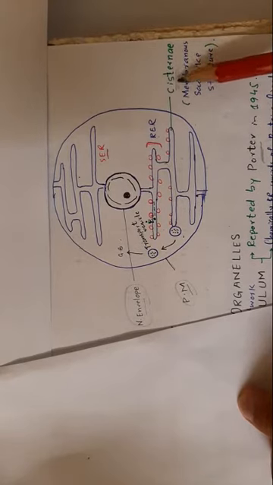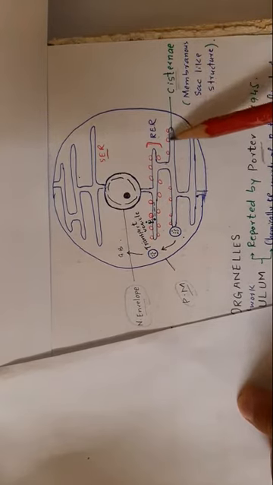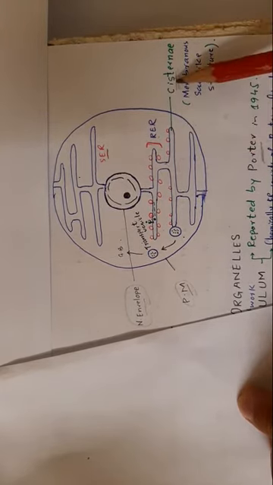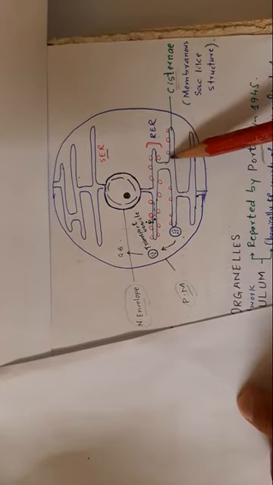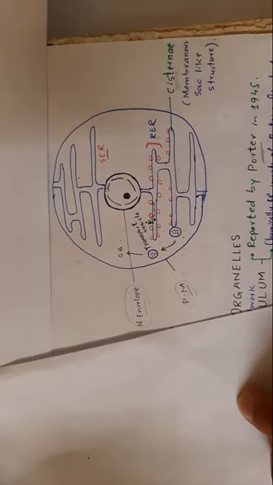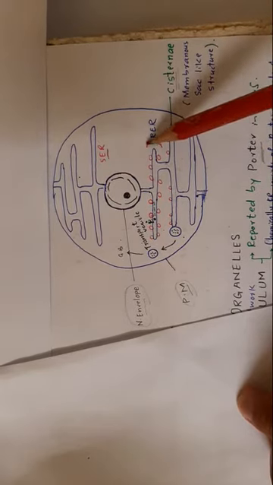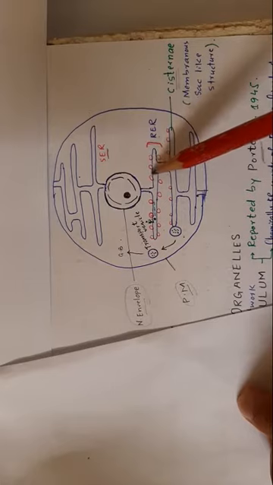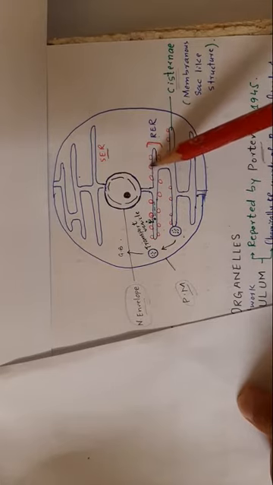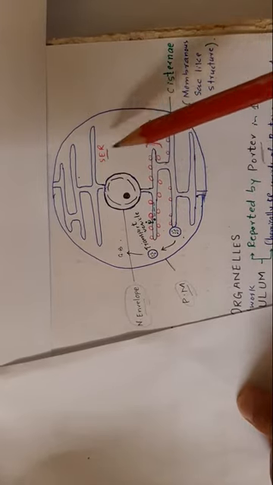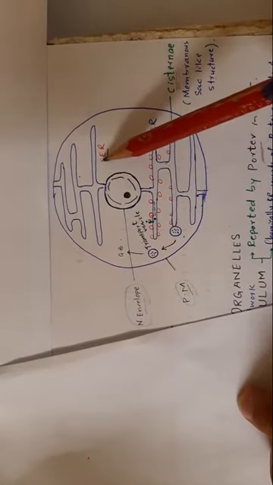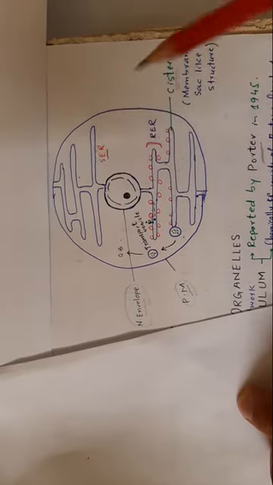What is cisternae? Cisternae simply means membranous sac-like structures. And you know that endoplasmic reticulum is of two types. One is rough endoplasmic reticulum having ribosomes attached to it. These red dots show ribosomes. And smooth endoplasmic reticulum is without ribosomes.